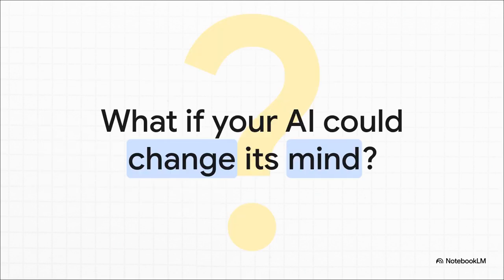And that really leaves us with one final thought to chew on. For so long, we've designed AI to just follow a fixed path, a straight line. But what becomes possible when we build systems that can actually pause, reflect, and decide to take a different route? So I'll leave you with this. What kind of problems could you solve if your AI could genuinely change its mind?